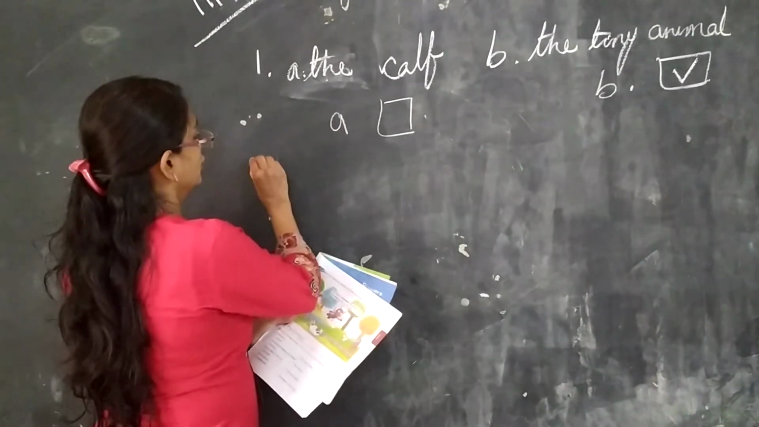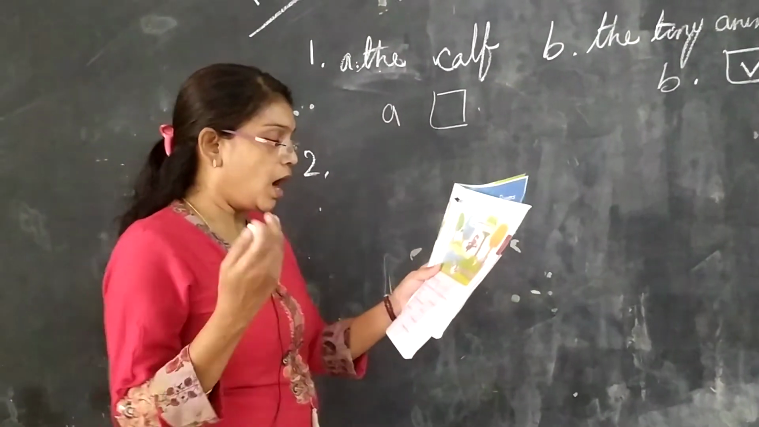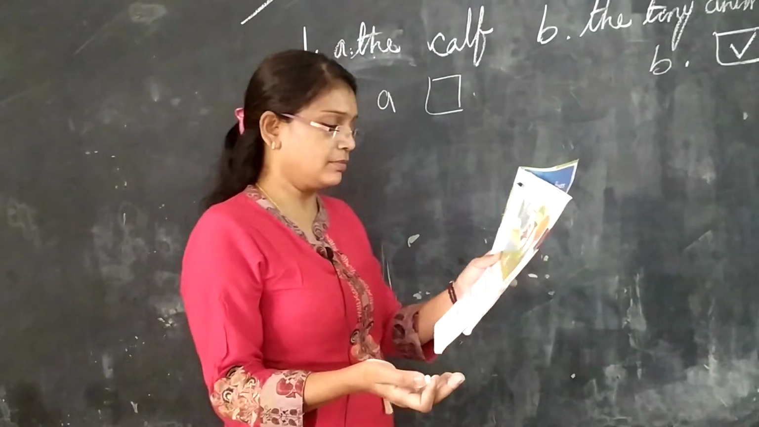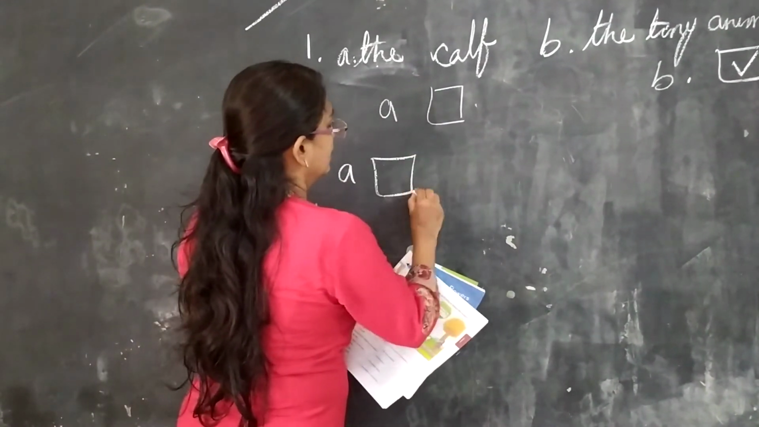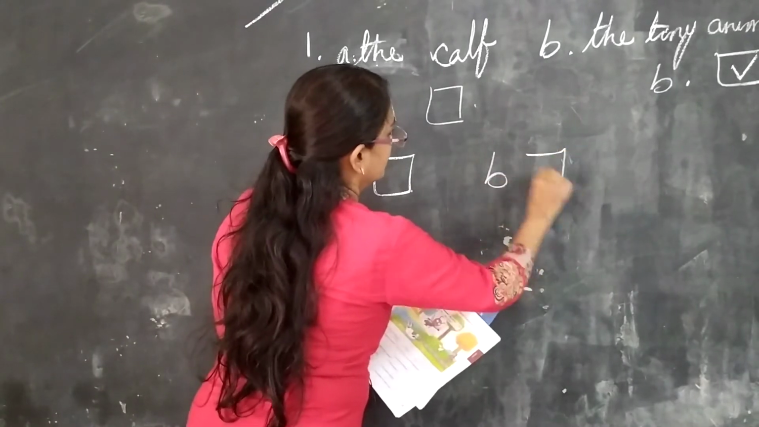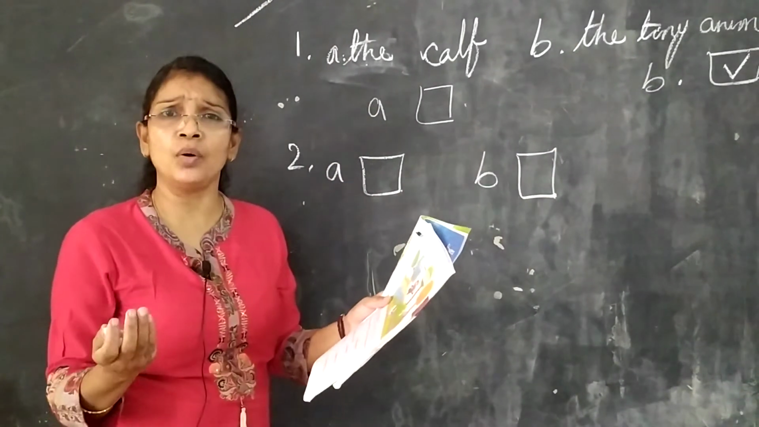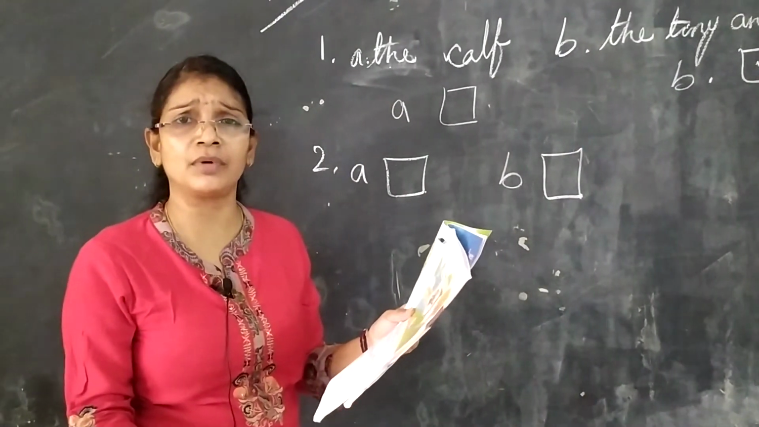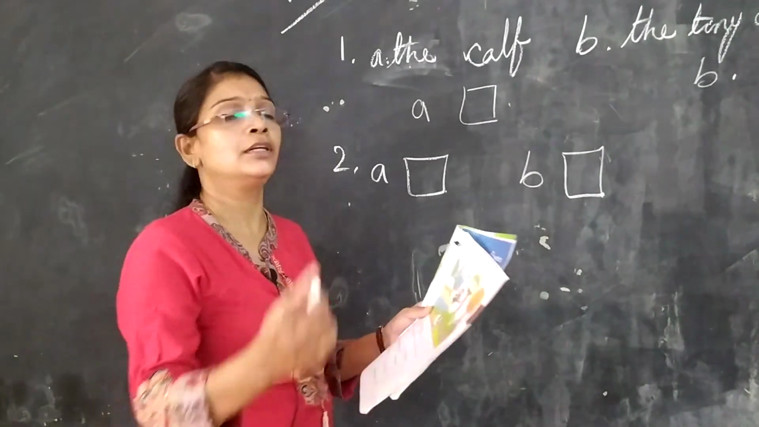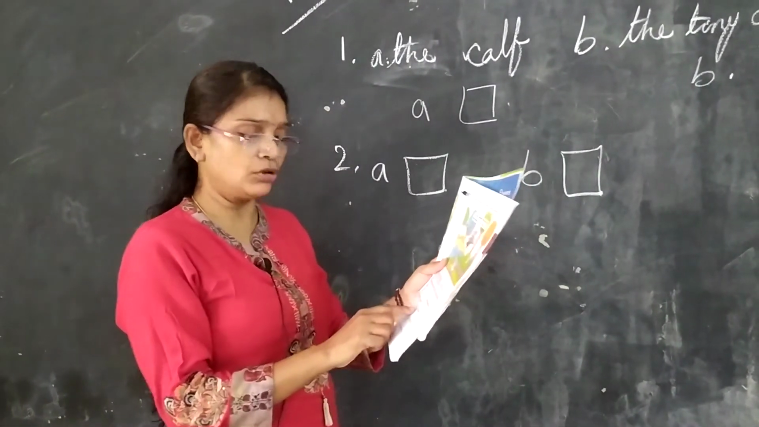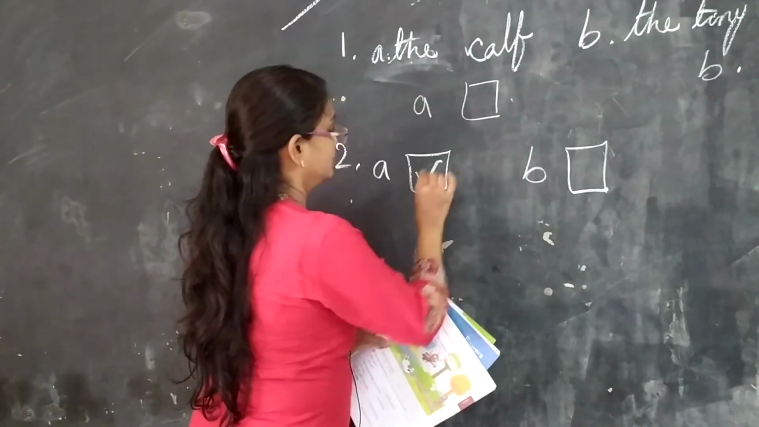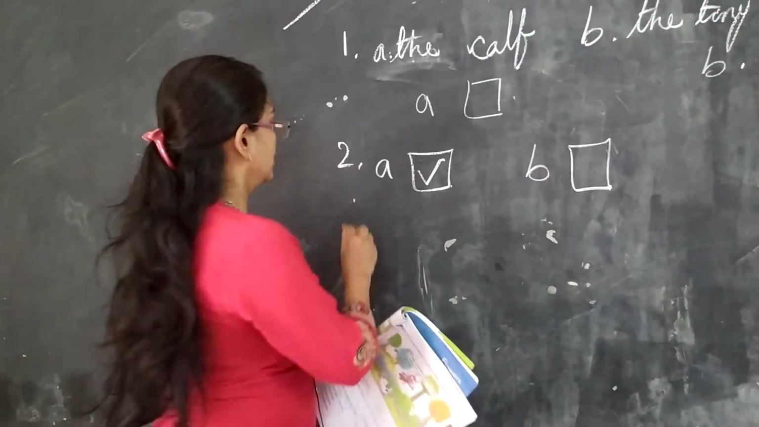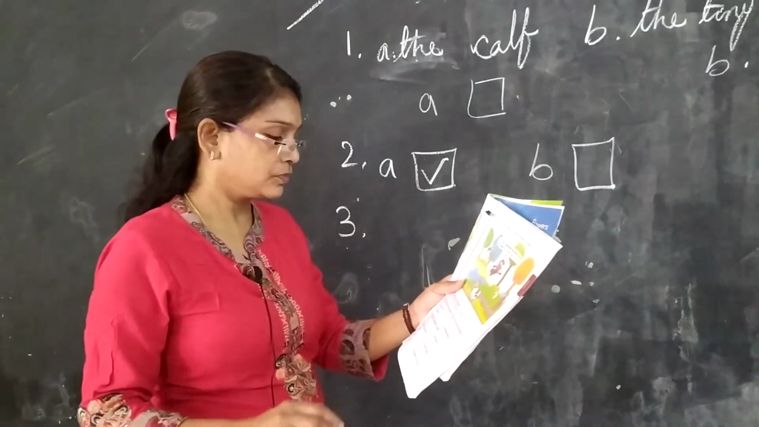Okay, now second one, children. How could you forget your name? Second one, I am writing here A and here B. Who said these words, children? How can you forget your name? Who said, the cow or the woman? The cow. Yes, the cow said.